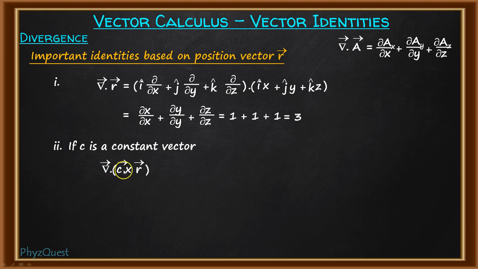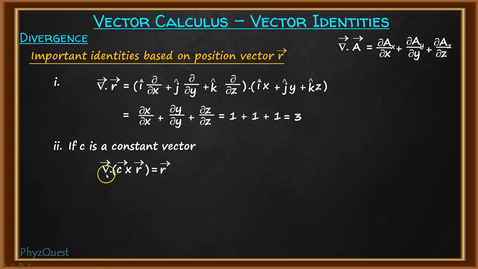So when the cross product of a constant vector with the position vector is taken and then the divergence operator acts on it, as we have discussed in the previous slide about the product rule of divergence when the cross product of two vector fields is taken, using that formula, this will be equal to